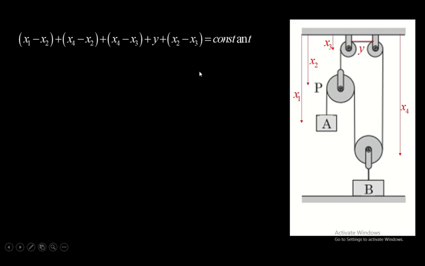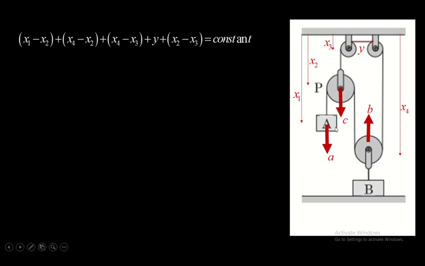Similarly, the third term x4 minus x3 is the length of this part of the string, plus y, this is the length of this part, plus x2 minus x3, finally, this is the length of this part. So the summation of these lengths is a constant.